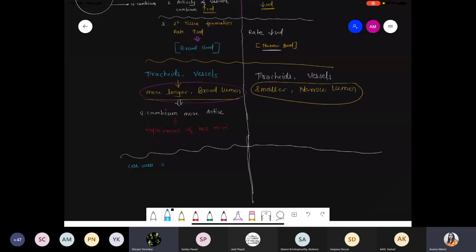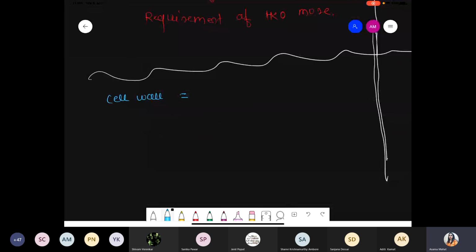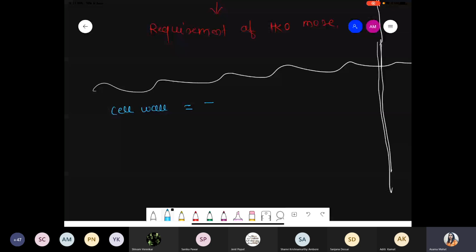Thank you, ma'am. Okay, so now try to understand: cells are living, cells are more active. So whatever cell wall is present, those cell walls are less thick. We are not saying thin, we are talking about less thick. Why? Because cells are more active, and obviously if a less thick cell wall is present, the color of that cell wall will be lighter. Lighter color. Now obviously how do they form? They form the lighter color.